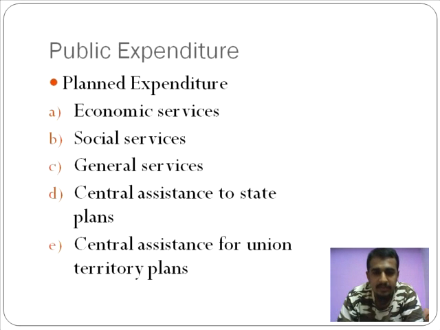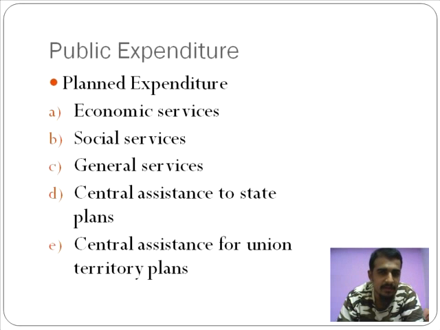Now, central assistance to the state plans. A good example for this would be that recently the Maharashtra government inaugurated the first monorail. Now the construction of this monorail actually cost them 14,000 crores. For that, the entire funding wasn't made available by the Maharashtra government alone.